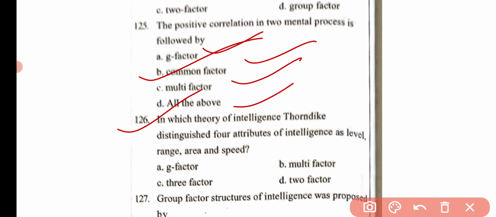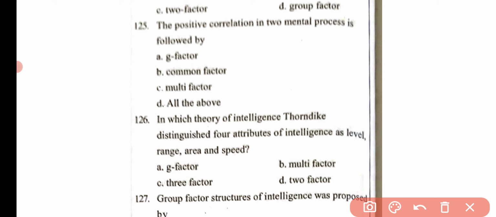Then the next question is, in which theory of intelligence Thorndike distinguished four attributes of intelligence as level, range, area, and speed? Option A G-factor, option B multi-factor, option C three-factor, and option D two-factor theory. Here the correct answer is option B, that is multi-factor theory.